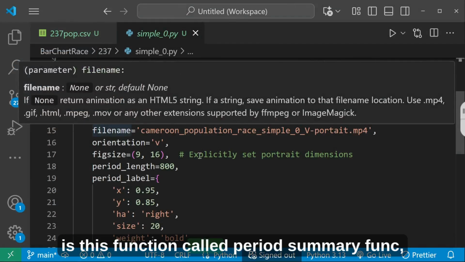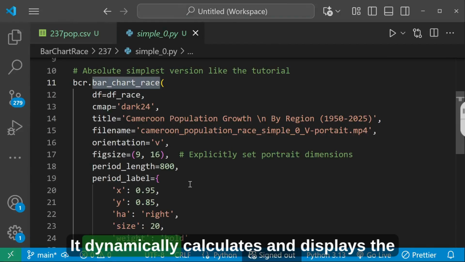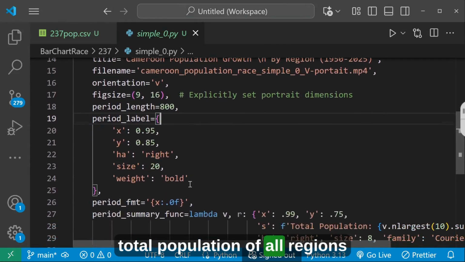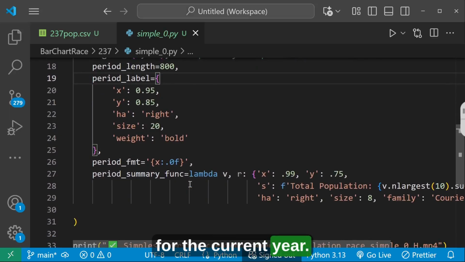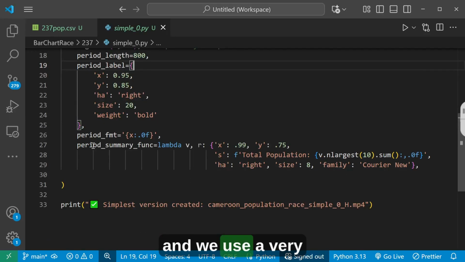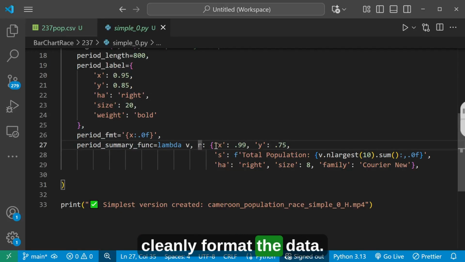Next is this function called period summary func, which is a must-have. It dynamically calculates and displays the total population of all regions for the current year. This provides constant context, and we use a very nifty Python trick to cleanly format these millions with commas.